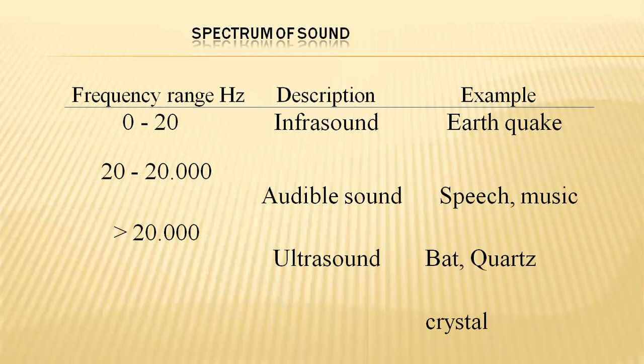Coming to the ranges of this spectrum of sounds, 0 to 20 Hz is called infrasound.